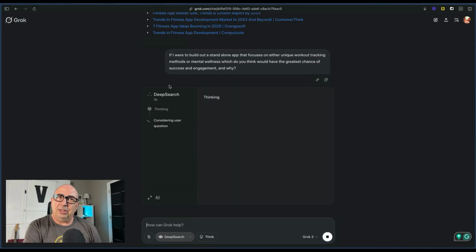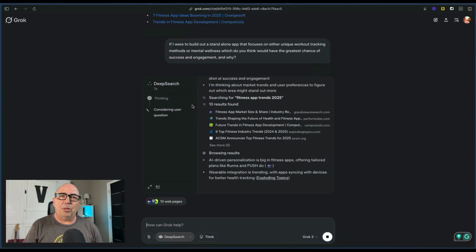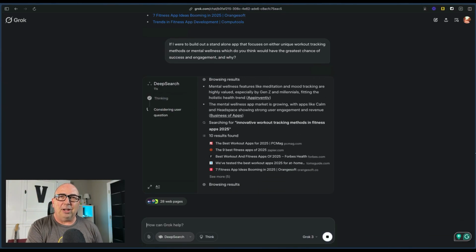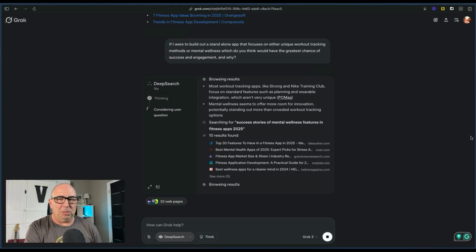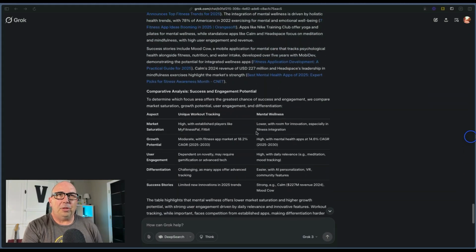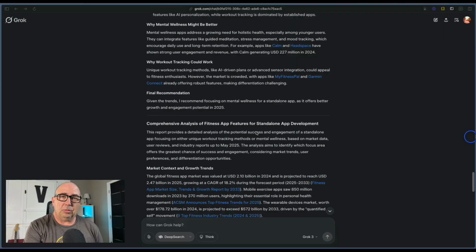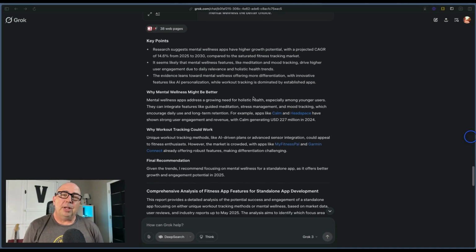Again, we're still in deep search, so it's going to continue to do research. It's not going to just throw out an answer. It's actually going to look at all the resources and information and provide an answer back to us that's much more in depth than just doing a ChatGPT or something. And now that it's run through, it's actually done a new complete research plan for us based on just those two items.